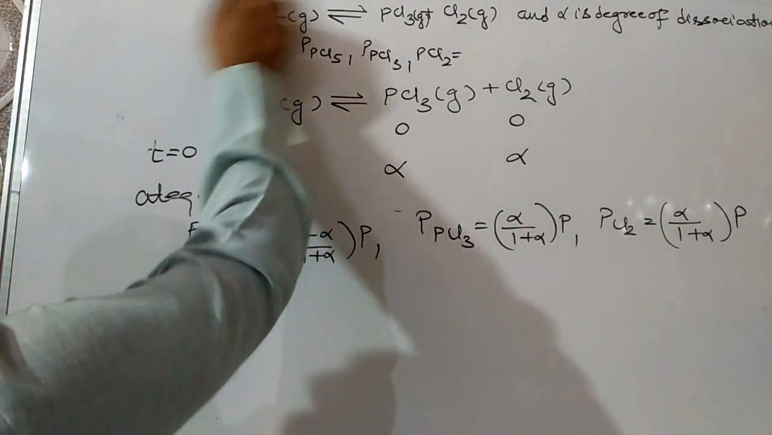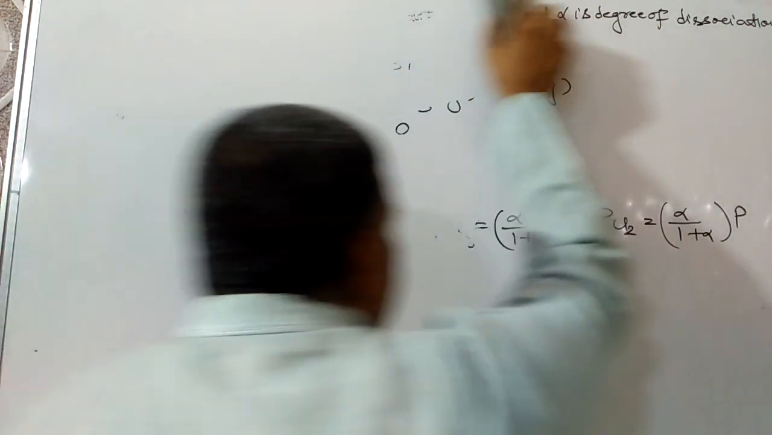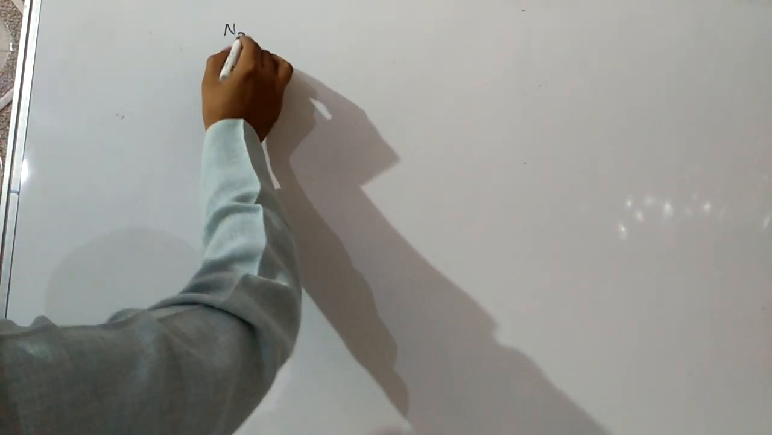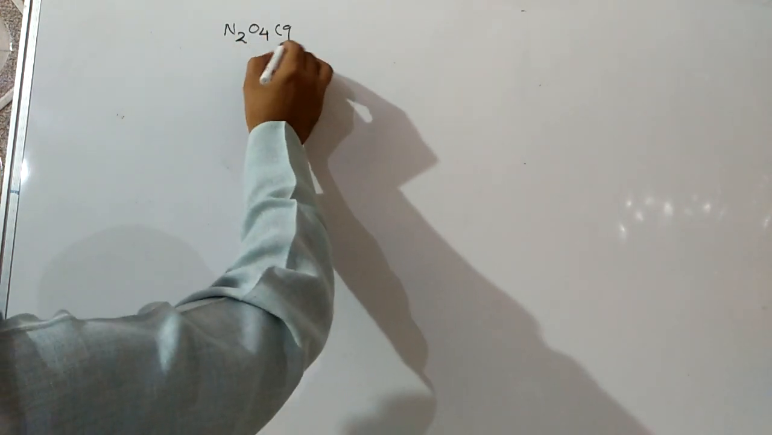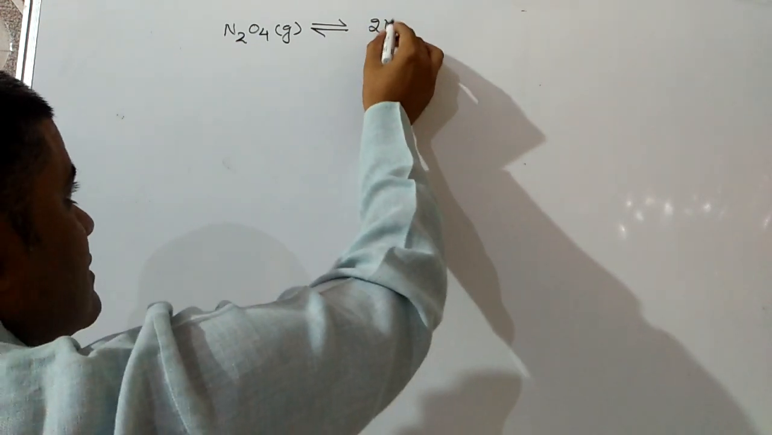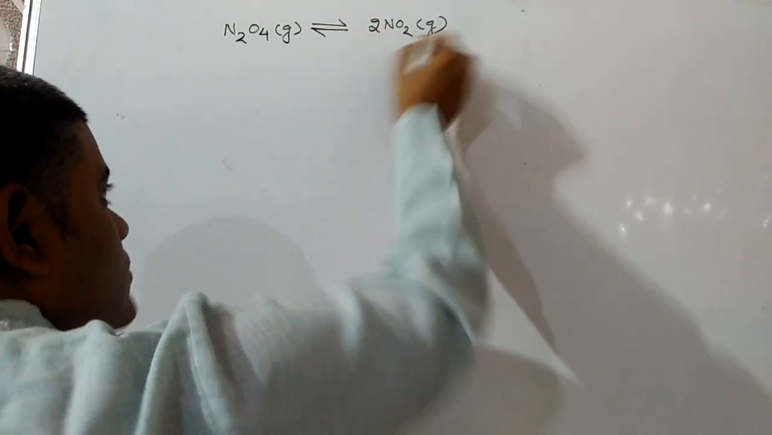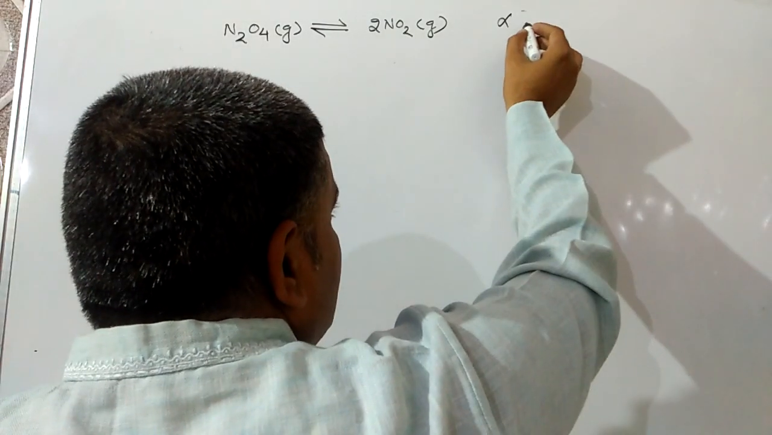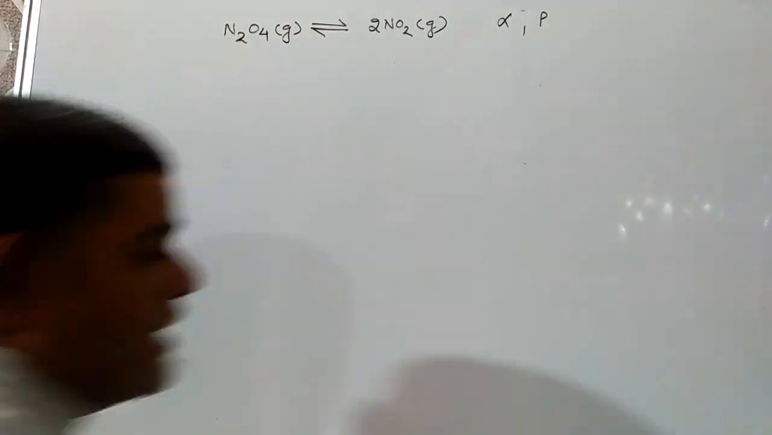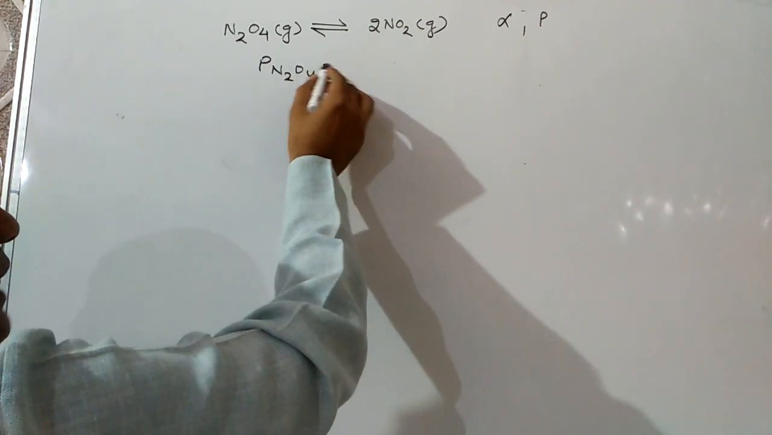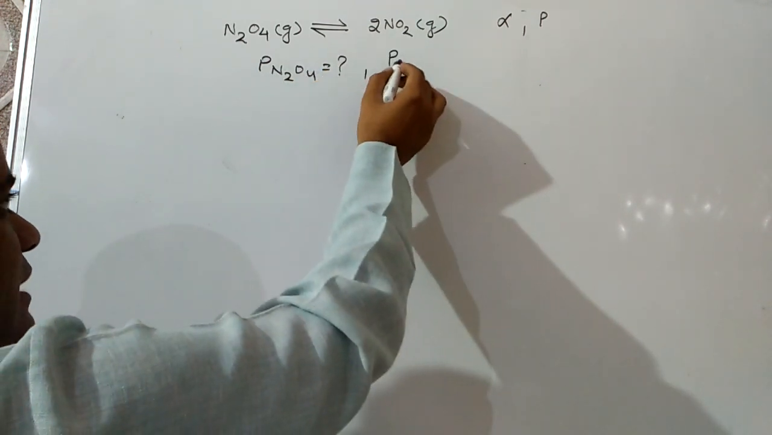Similarly, a second question may be there. If N2O4 gas undergoes dissociation to give 2NO2 gas, and alpha is the degree of dissociation and P is the total pressure, then what are the partial pressure of N2O4 and partial pressure of NO2?